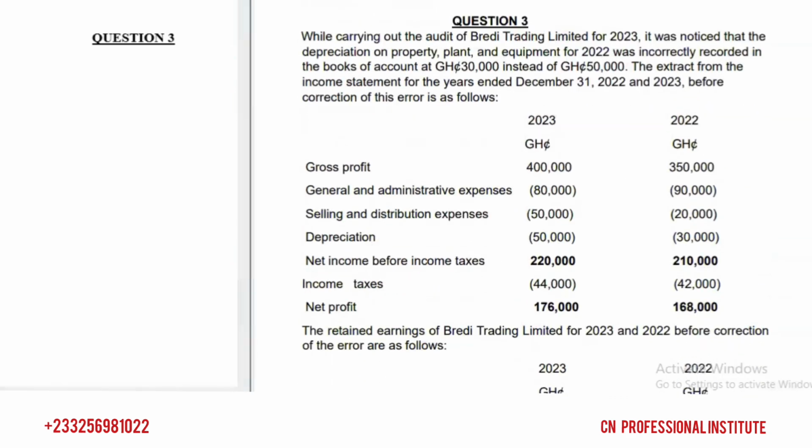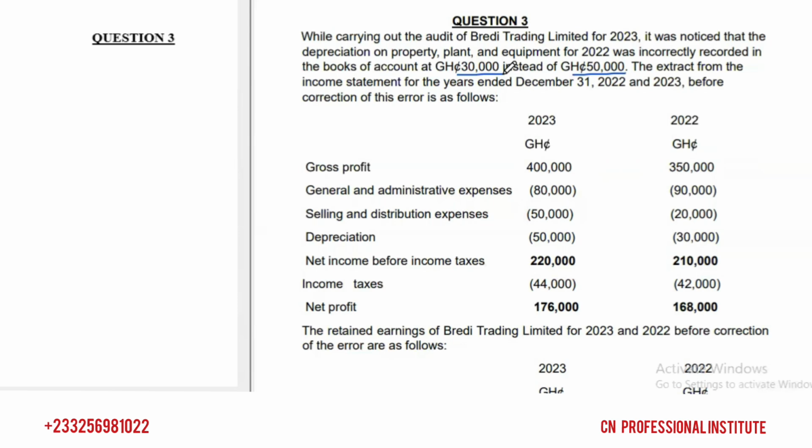The question said, instead of recording 50,000 as depreciation, they have recorded what? 30,000. Are you following? So there's an underestimation of depreciation. Depreciation has been underestimated. Expenses have been underestimated. And when we underestimate our expenses, when we reduce our expenses, we said profit what? Increases. So if we want to correct the error from profit, we have to go and deduct it from what?